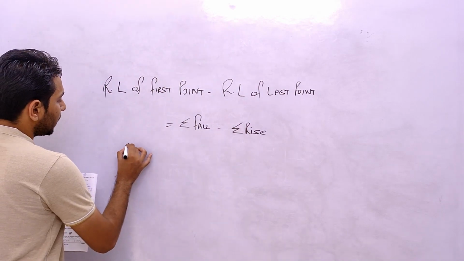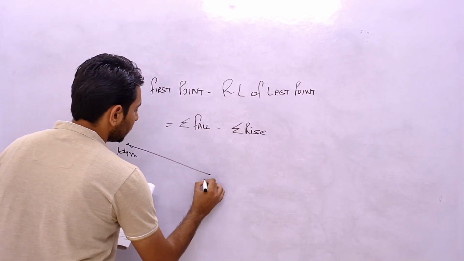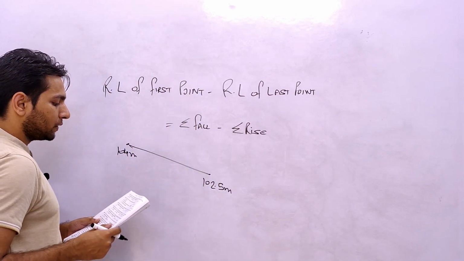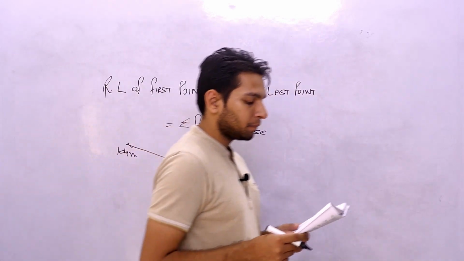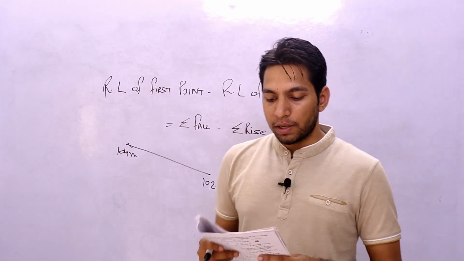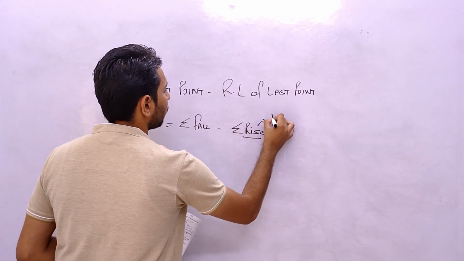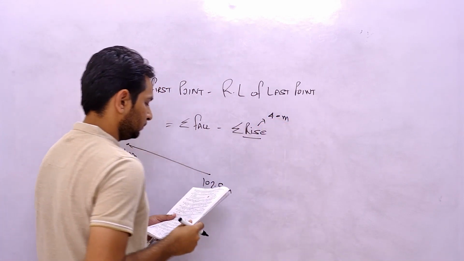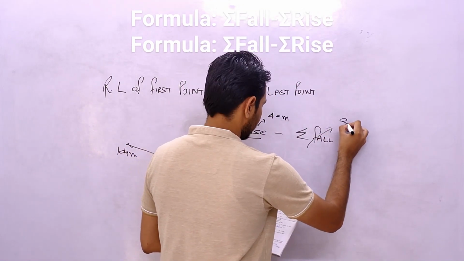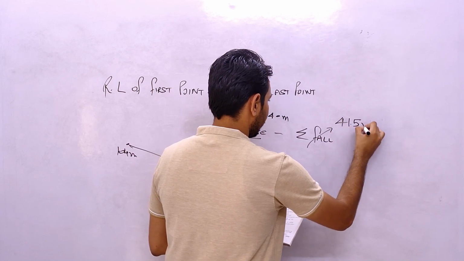The RL of the first point is given as 104 meter, while the RL of the last point is given as 102.5 meter, and the cumulative rise is given as 40 meter. If we solve this, our answer should come out to be summation of fall, which should be 41.5 meter.